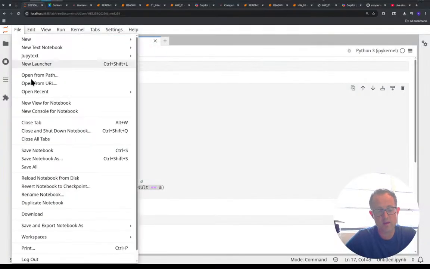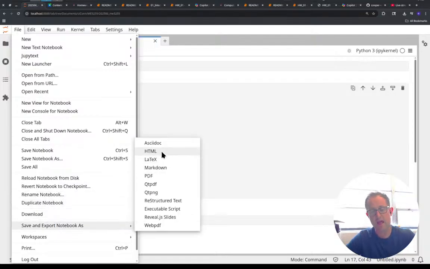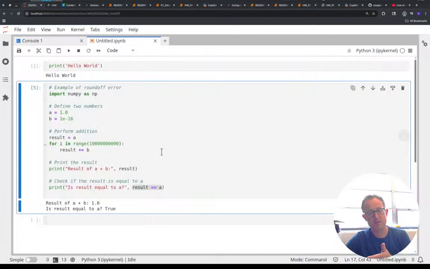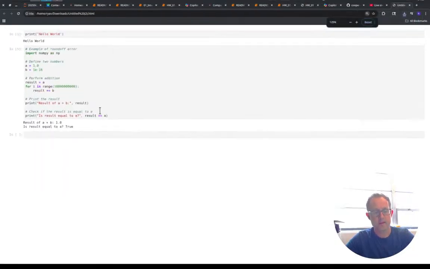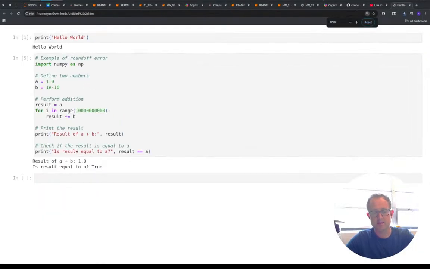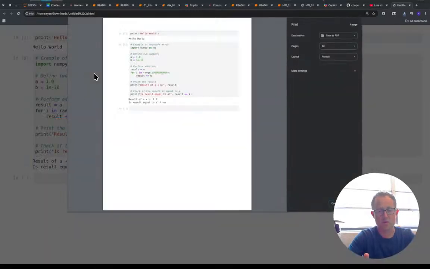The other way that works pretty well is you can export as HTML, which is what the print preview is doing. It brings it into an HTML. I'll open it up with Google Chrome, and now it's showing me the same work that I had just done as a web page.